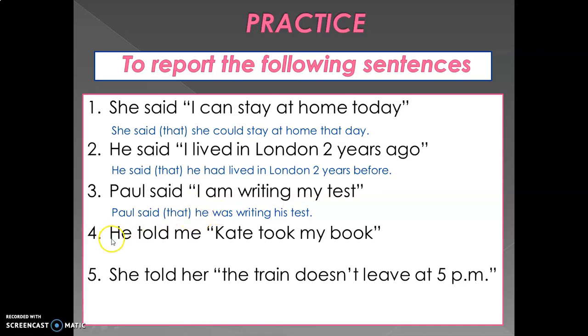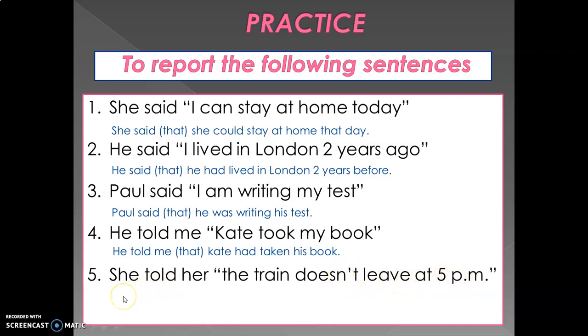Sentence number 4. He told me, "Kate took my book." In reported speech, the sentence is here. He told me that Kate had taken his book. Okay? And finally, she told her, "The train doesn't leave at 5 p.m."